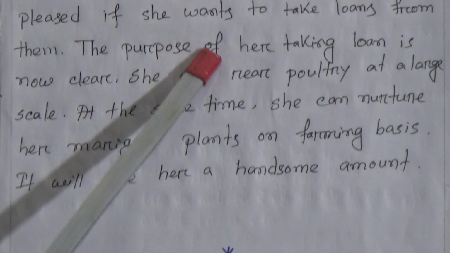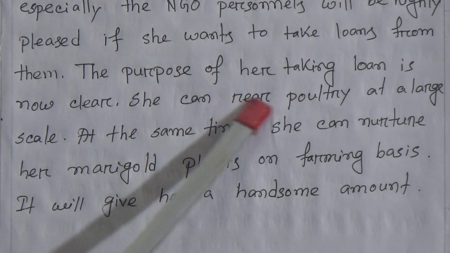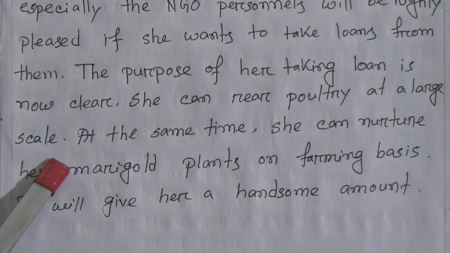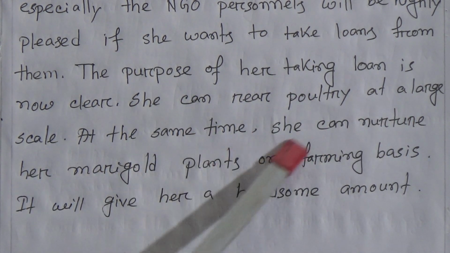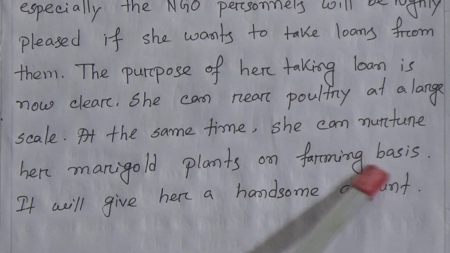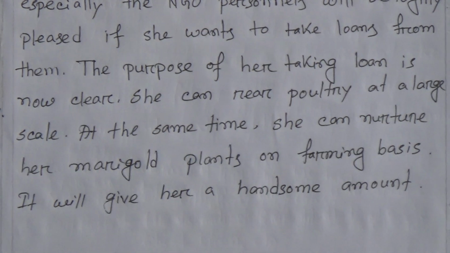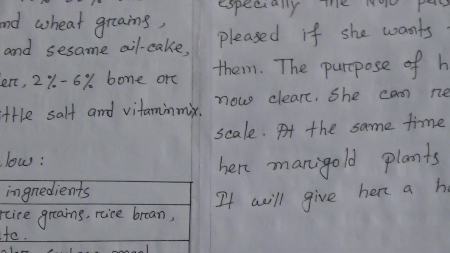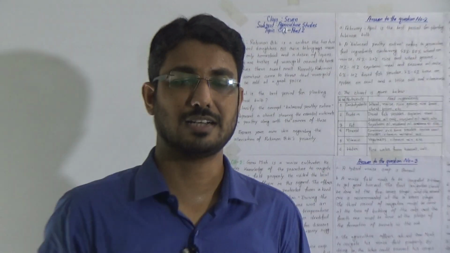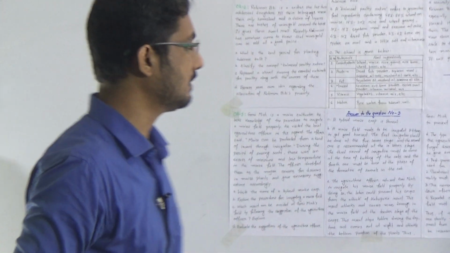The purpose of her taking loan is now clear. She can rear poultry at a large scale. At the same time, she can nurture her marigold plants on farming basis. It will give her a handsome amount. So, these are the answers of creative question number 2. You can also write the answers in your own way. Okay, let's see question number 3.